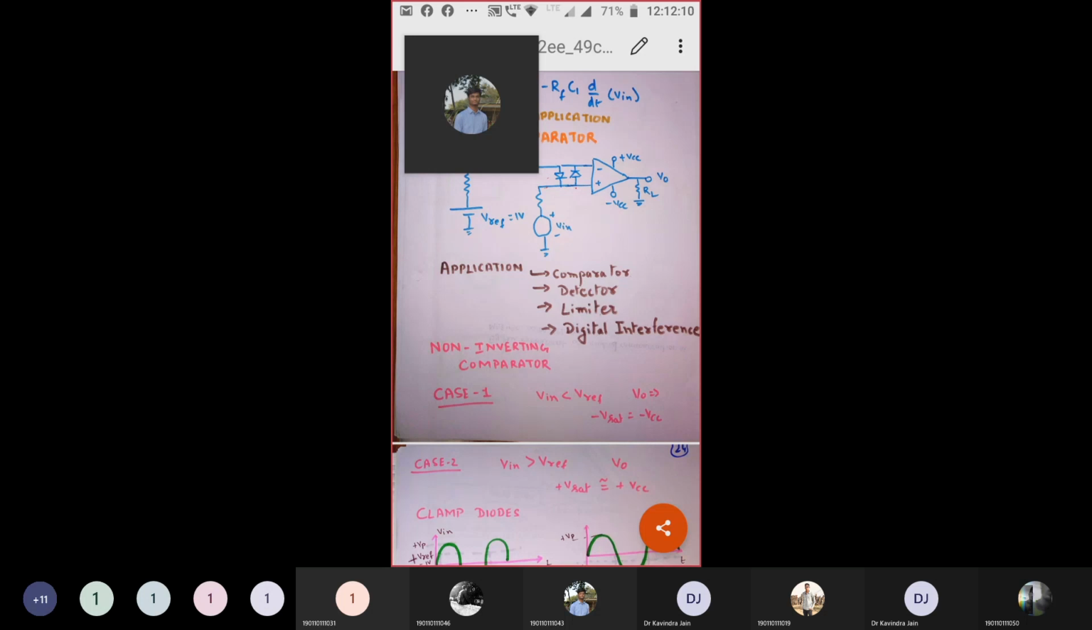So if I'm providing a sinusoidal waveform at the input and my V reference is grounded, my output voltage would be a square waveform. Since the output changes its value when the input crosses the 0 volt line, this kind of application is known as a non-inverting zero crossing detector circuit. I repeat, non-inverting zero crossing detector circuit.